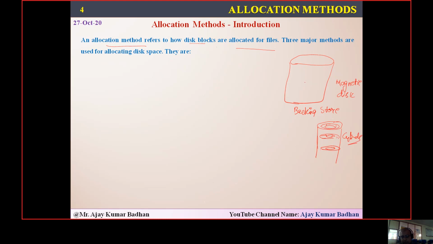Here, the sectors of the magnetic disk are what he is calling blocks. Those sectors will be represented in the format of a block. Whenever a file comes up, we will try to fill the free blocks available within the system.